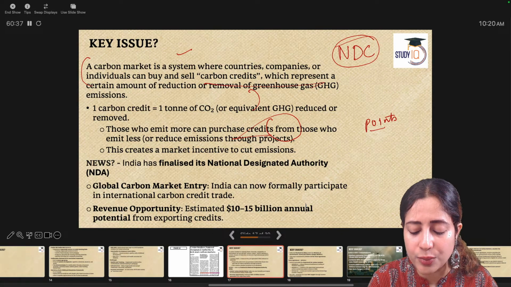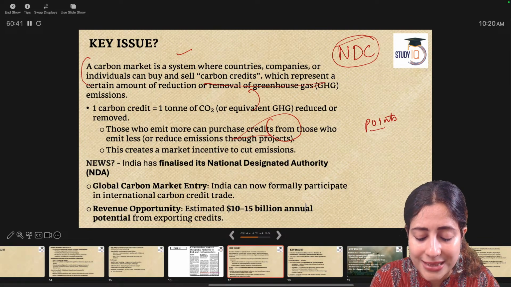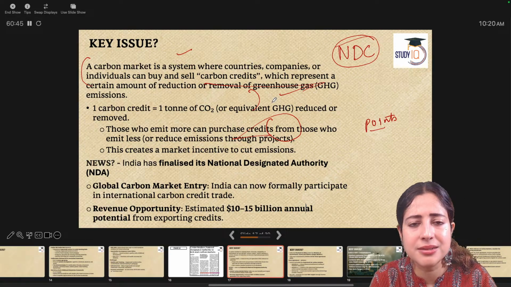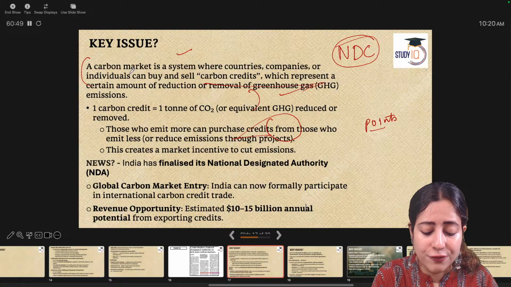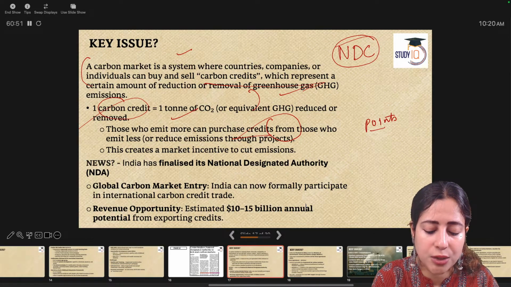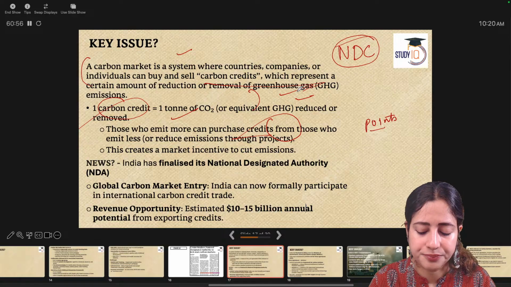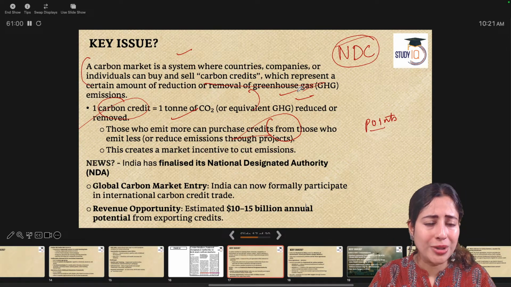It is a market in which individual countries and companies can sell a certain unit of CO2 emission and buy a certain permission to produce more CO2 and greenhouse gas. For example, one carbon credit is equal to 1 ton of carbon dioxide or greenhouse gas. If you buy, you can emit more. You have the freedom.